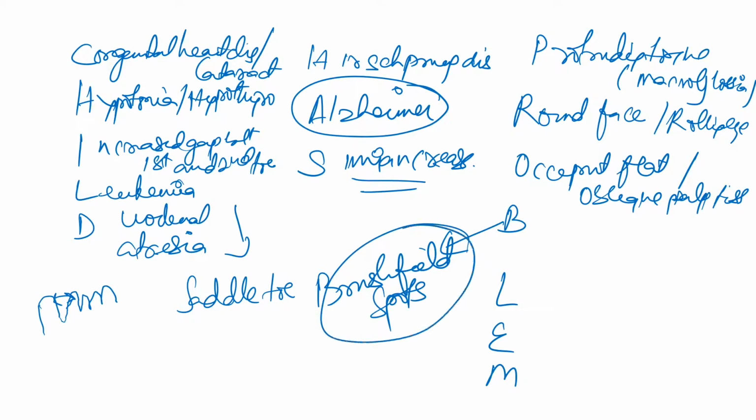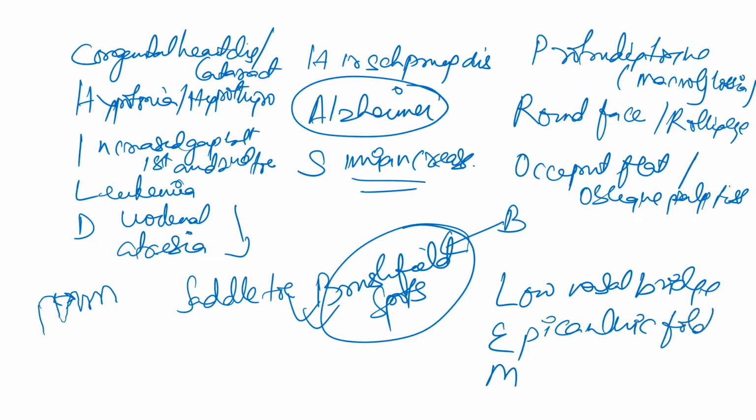In our image discussions, I will show you the pictures of all what I have been talking about here. Okay, Brushfield spot. Then L for low nasal bridge. Okay. Then E for epicanthic fold, or the ear is folded.